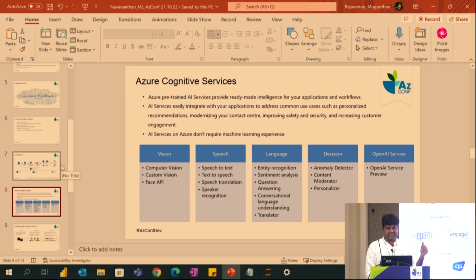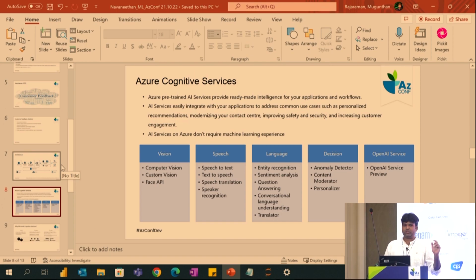As I mentioned earlier, all these services are pre-trained. For example, if some of you have heard about data science, generally we need a training data set. For example, 70% we use to train the model. You give negative comments and positive comments, tag them as positive or negative, and only then can you run the model.